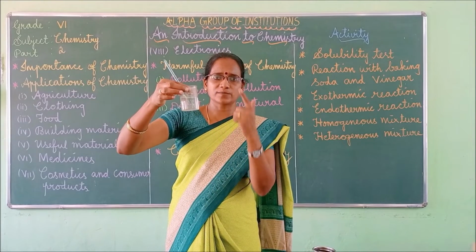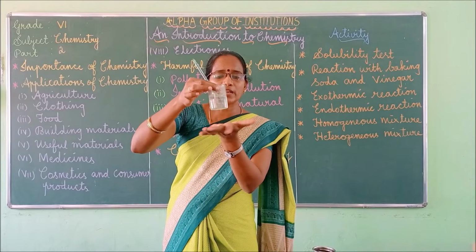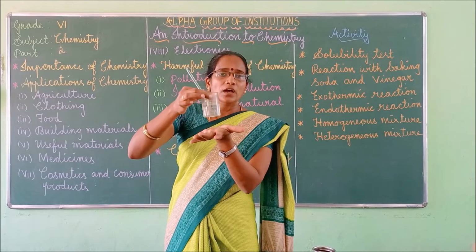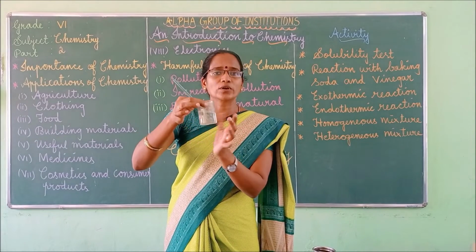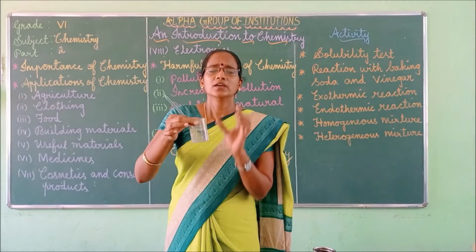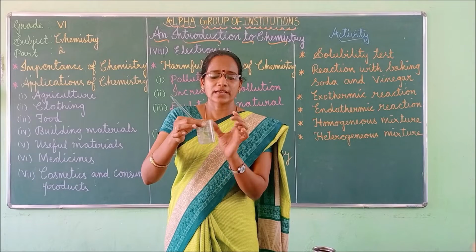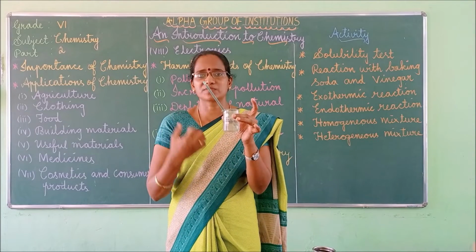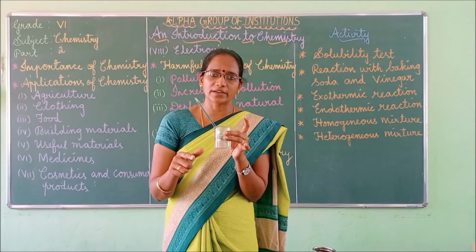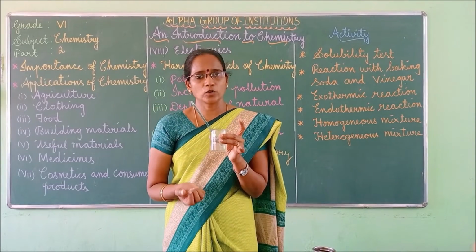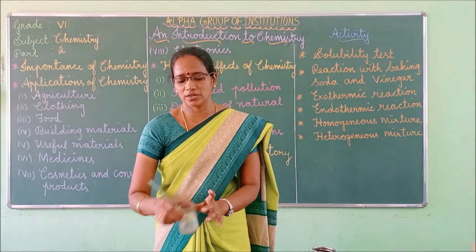Now, in the same manner as before, you have to touch the sides of the beaker, or you should touch like this. Okay. I can feel the coldness now. If you touch this beaker, you can feel the cold. Why? What happens actually? Absorption of heat. The heat is absorbed here. The ammonium chloride, when it reacts with water, heat is absorbed. Okay, so I can feel the coldness. This is the endothermic reaction.